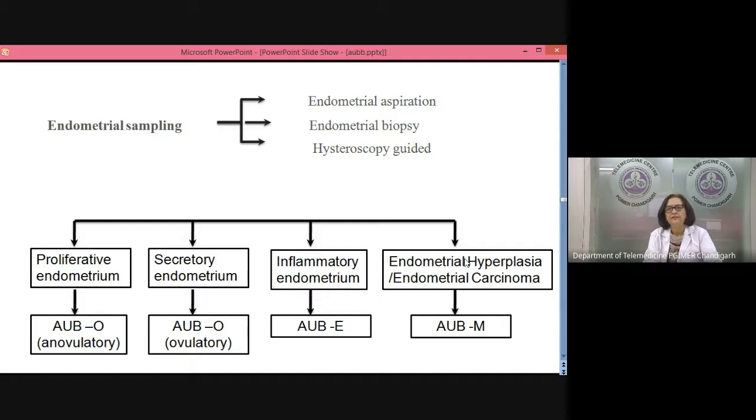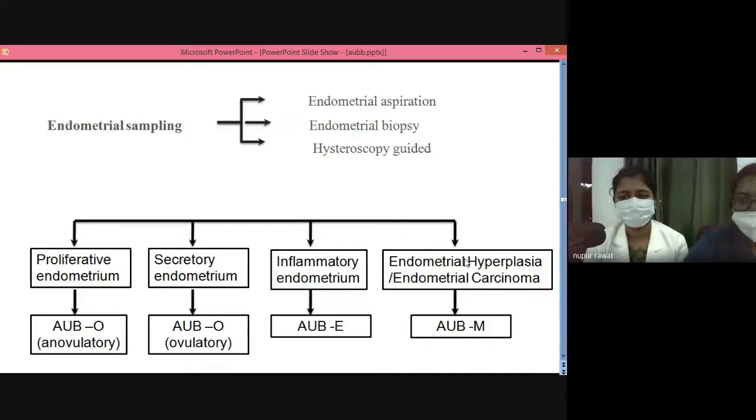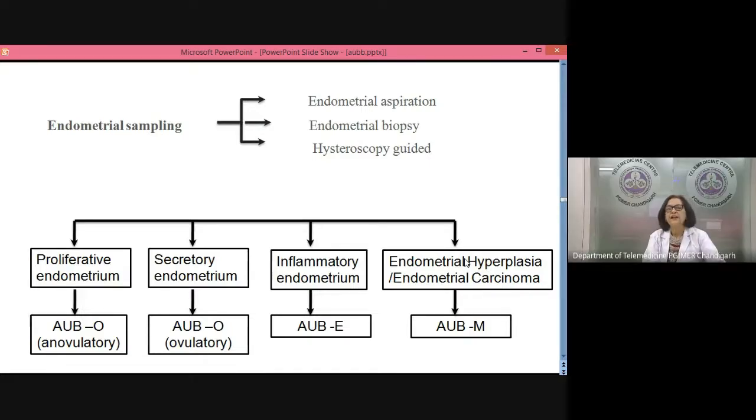That's fine. If medical treatment fails or is contraindicated or is not tolerated, or the patient refuses that I will not take a long-term treatment, only then will you go ahead with hysterectomy. And if the report says atypia, then what will you do? You have done an endometrial biopsy. Report is endometrial hyperplasia with atypia. What will you do?